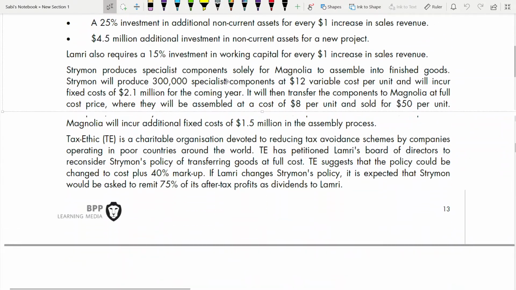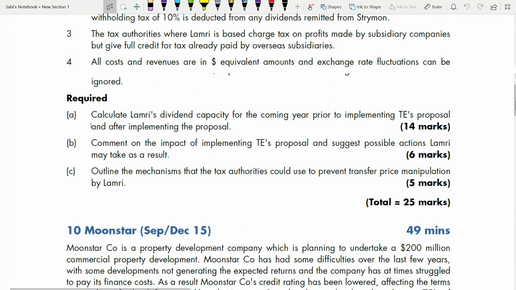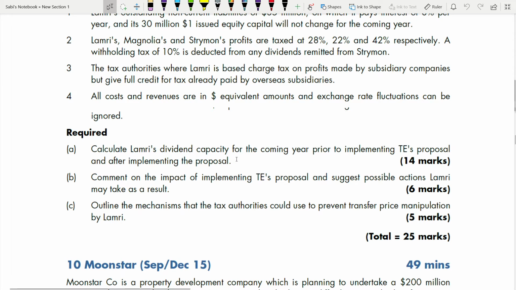Before this, let's go to the requirements. The requirement is to calculate Lamri's dividend capacity for the coming year prior to implementing TE's proposal and after implementing the proposal. Next, comment on the impact of implementing the proposal and suggest possible actions Lamri may take as a result.